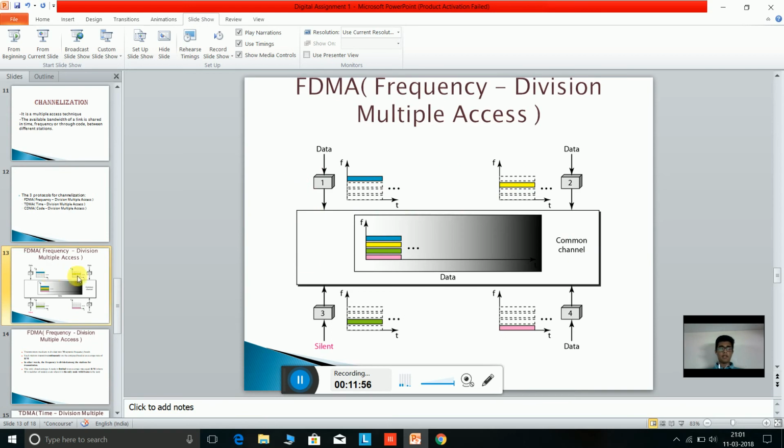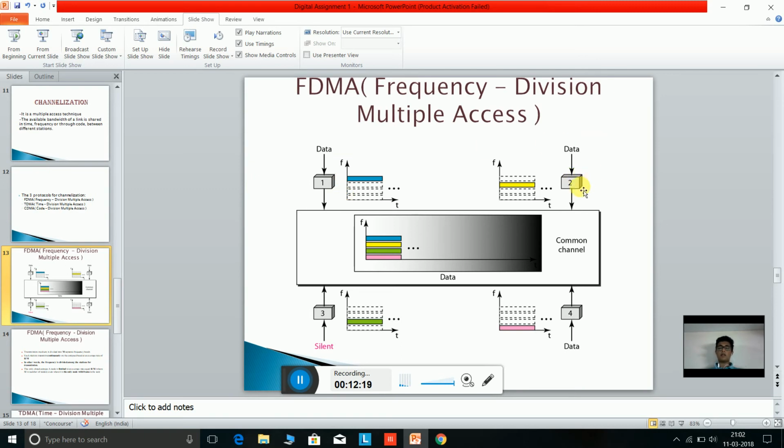This is the diagram that can be used to describe frequency division multiple access. Suppose data station 1 wants to send a data frame. Then the first slot is allocated to data station 1 in the frequency column.